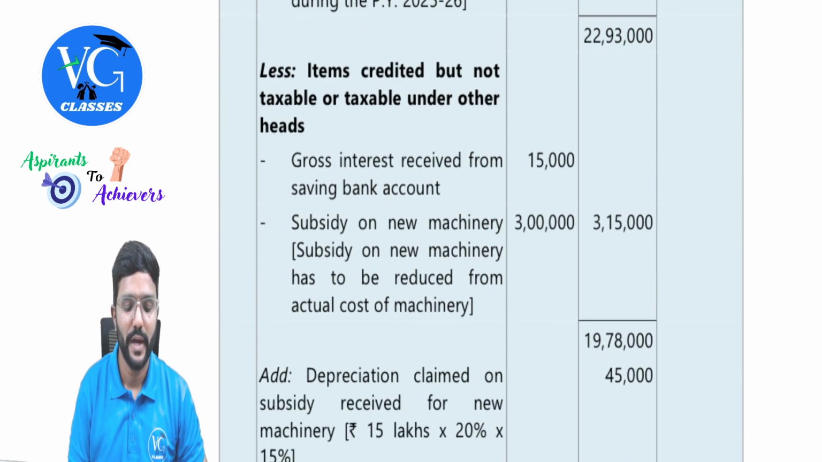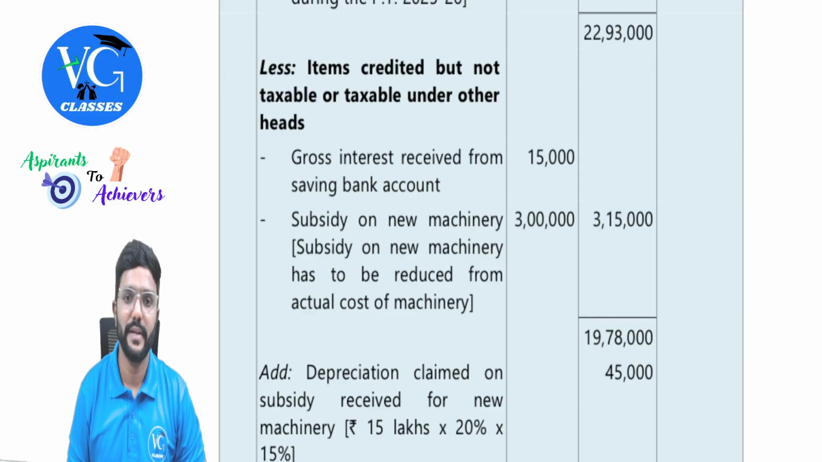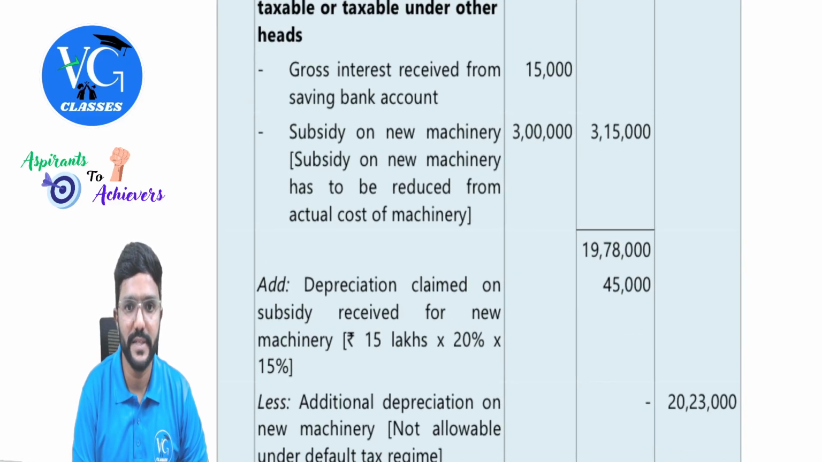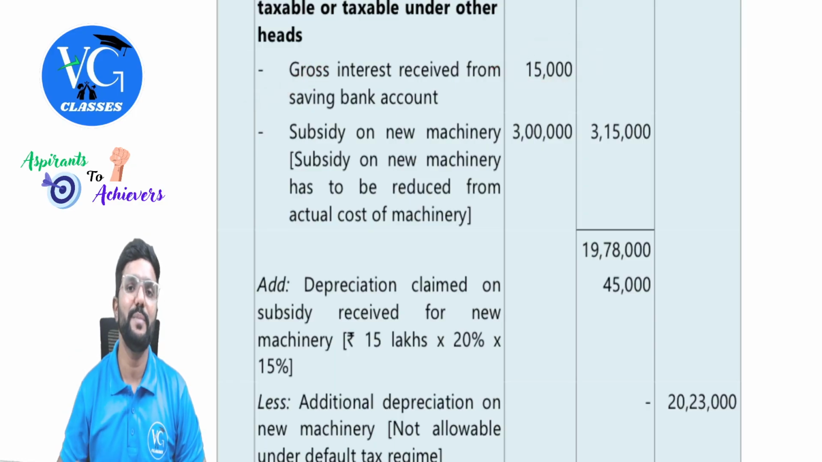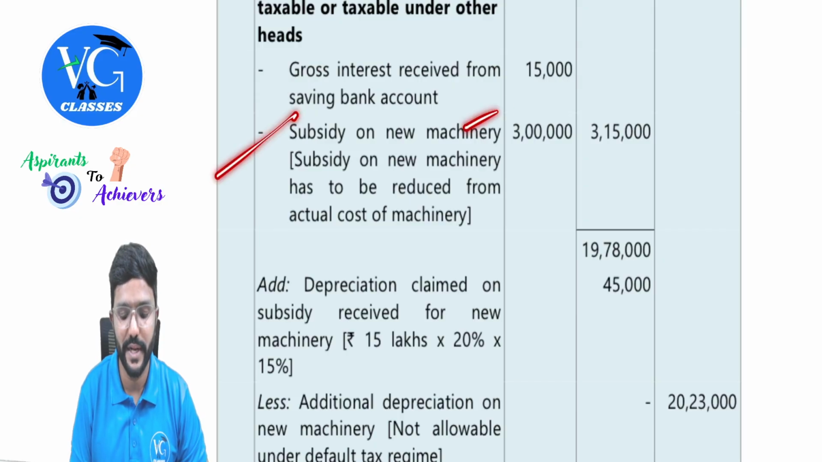Items credited but not taxable under the head business, that is PGBP, or not at all taxable. Gross interest received from savings bank account, 15,000. This will be taxable under the head other sources. So take it there. Then subsidy on new machinery, 3 lakh.